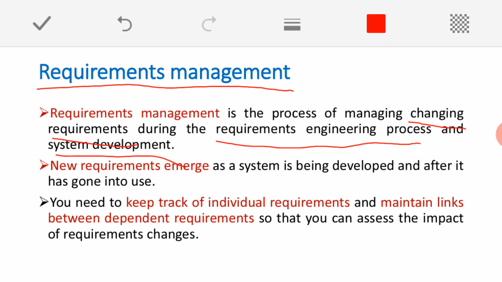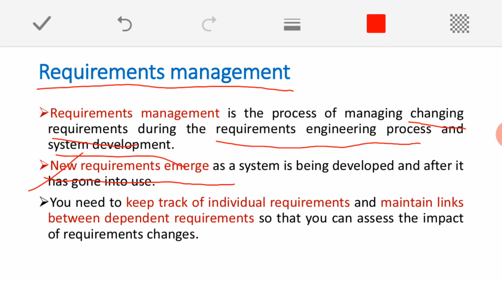Apart from that, even during system development, or once the software is developed and the customer starts using it, it is quite natural that new requirements will start emerging. Is it clear? Why? Because there are many reasons because of which new requirements emerge. That's the reason that today we are not working with any software which was developed 2-3 years or 5 years back without any modification. It's highly impossible.